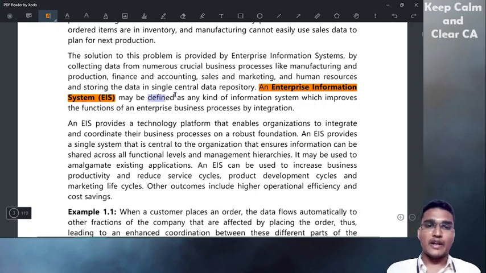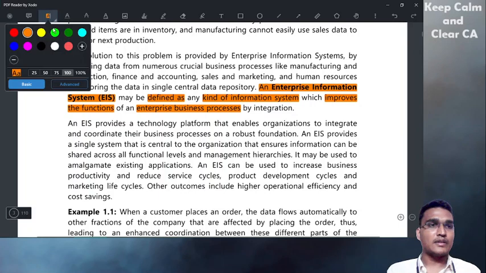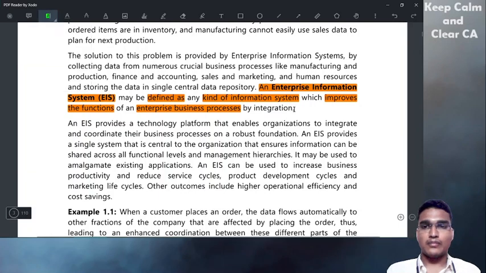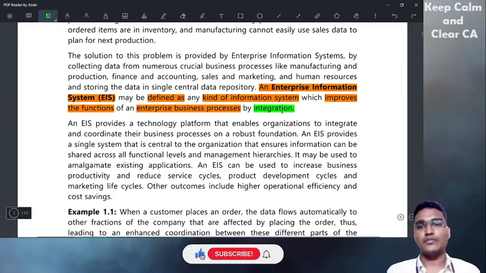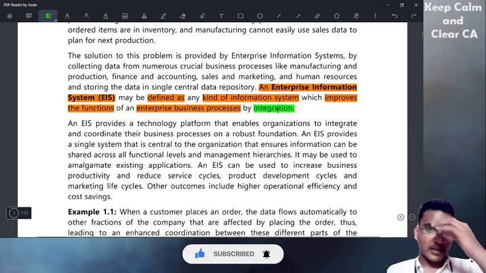Okay, it may be defined as any kind of information system which improves the functions of an enterprise business process by integration. Important, integration. The major key term in this definition is integration.